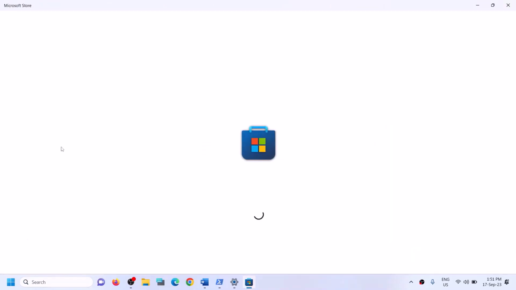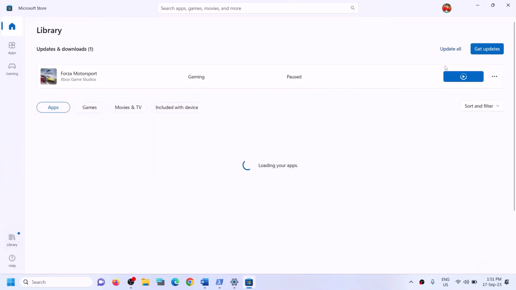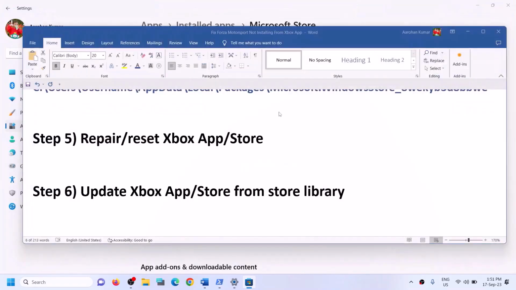Once Microsoft Store is open, on the bottom left you will see library option. Click on library and then you will see an option which says get updates. Click on get updates. Once all the updates are installed, restart your computer and then try to install the game.